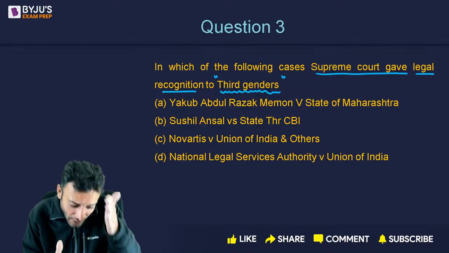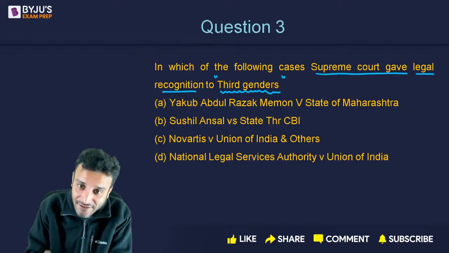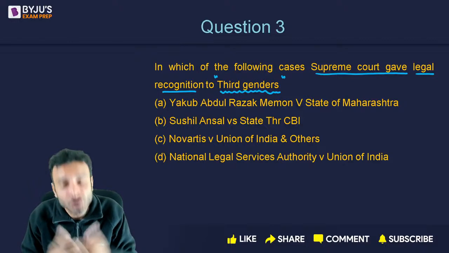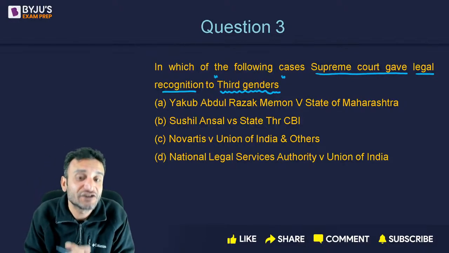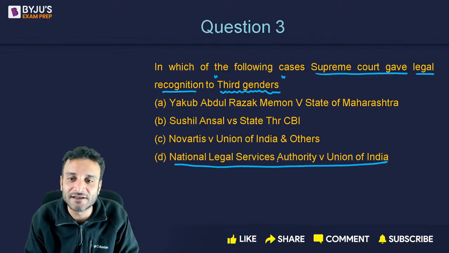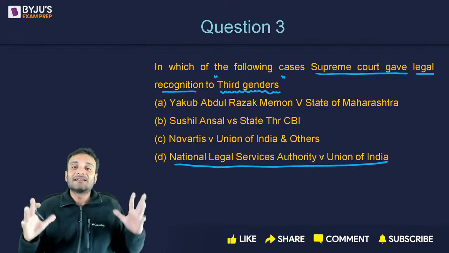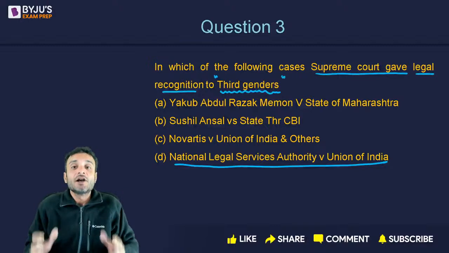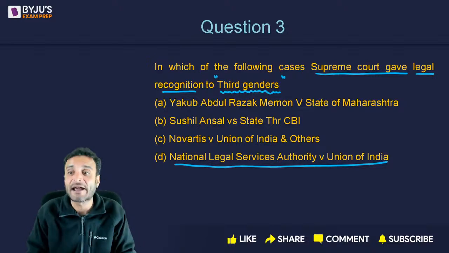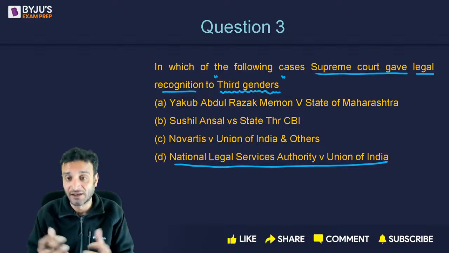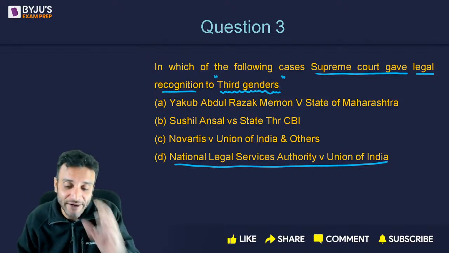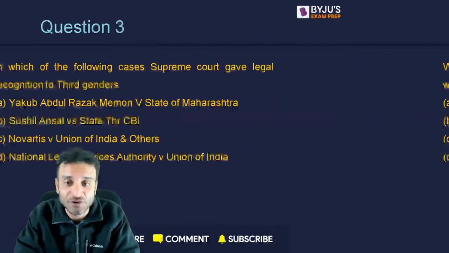Apart from man and woman, there exists another gender. In which case was it dealt with? The Supreme Court recognized the rights of the third gender. In which case? And the correct answer is NALSA versus Union of India, National Legal Services Authority versus Union of India. So in NALSA versus Union of India, the Supreme Court recognized the third gender and gave legal rights to the third gender.